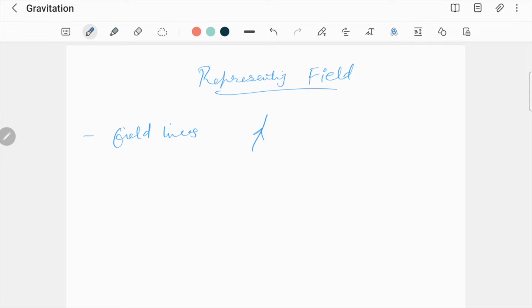The gravitational field lines around a mass are radially inwards. For example, this is a point. The gravitational field lines will act on it in this way. Why? Let's talk about this in a minute. But that is the second point.